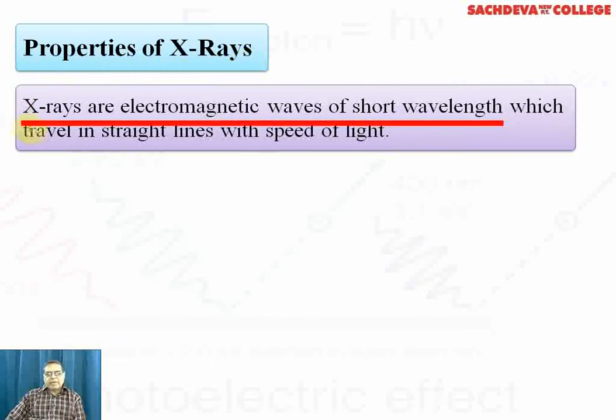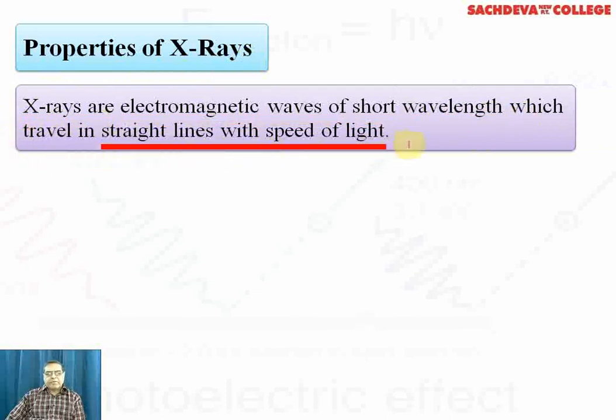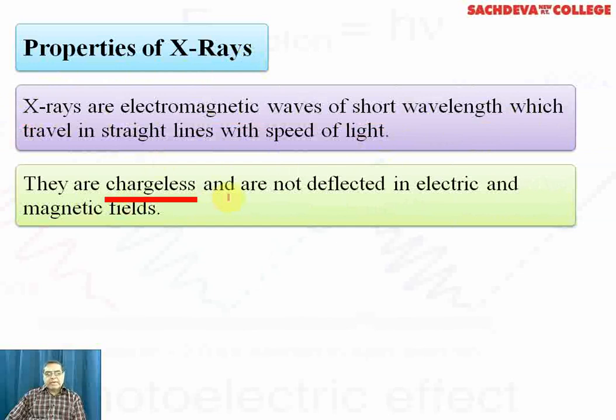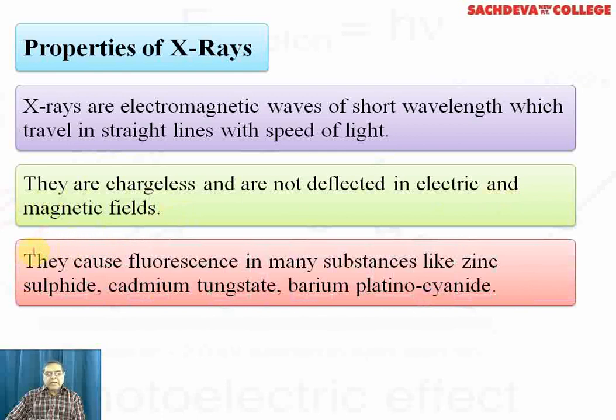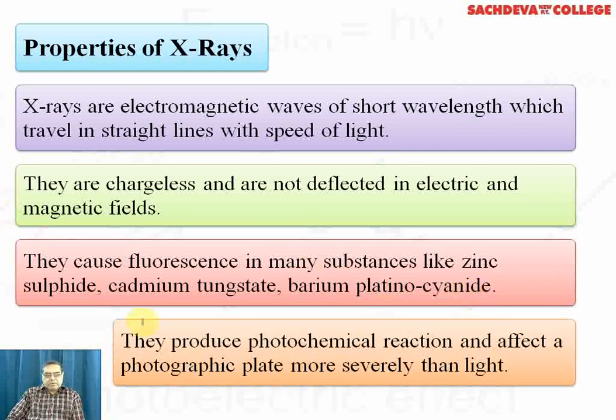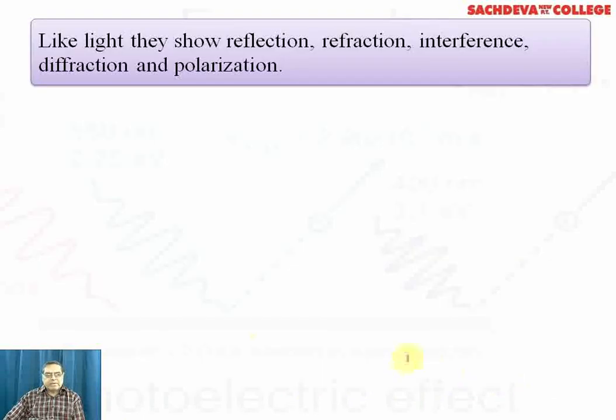X-rays are electromagnetic waves of short wavelength which travel in a straight line with the speed of light. They are chargeless and are not deflected in electric and magnetic fields. They cause fluorescence in many substances like zinc sulfide, cadmium tungstate, and barium platinocyanide. These are some fluorescent materials. They produce photochemical reactions and affect a photographic plate more severely than light.